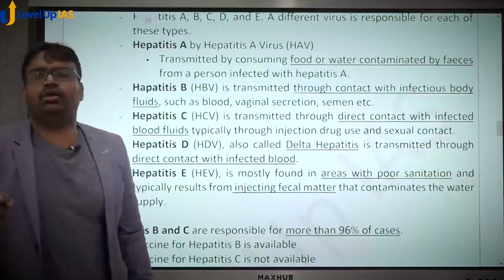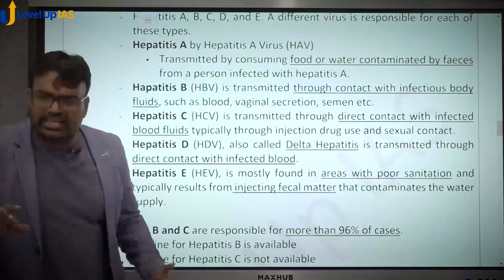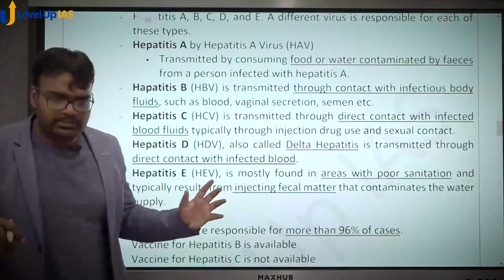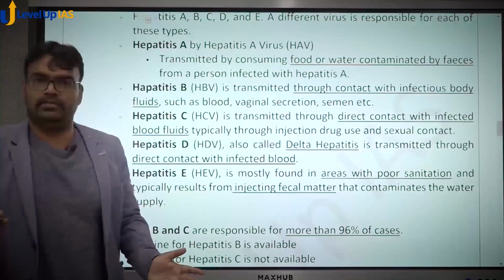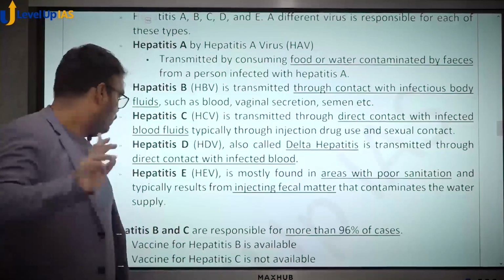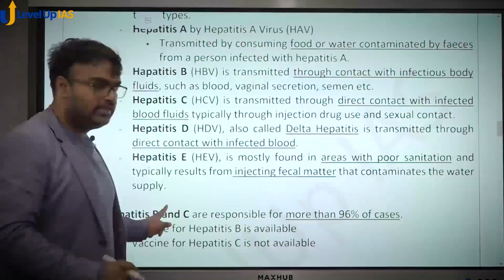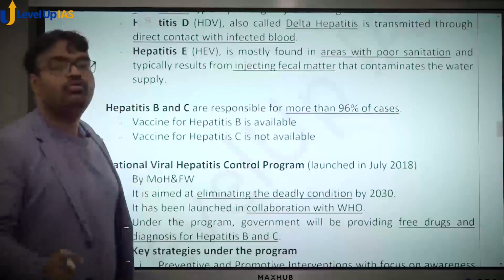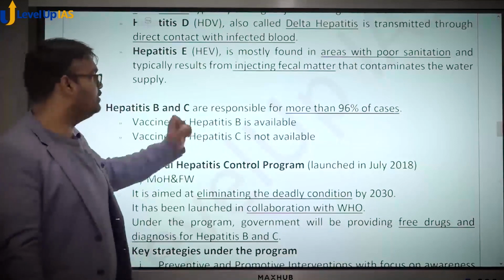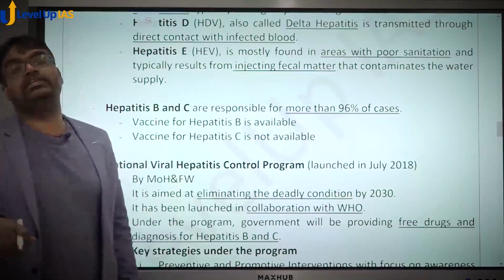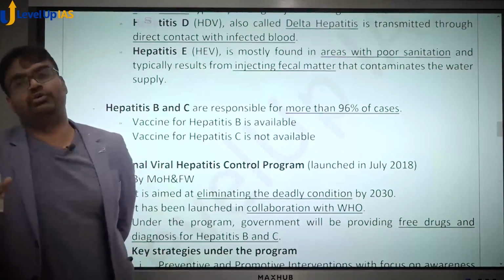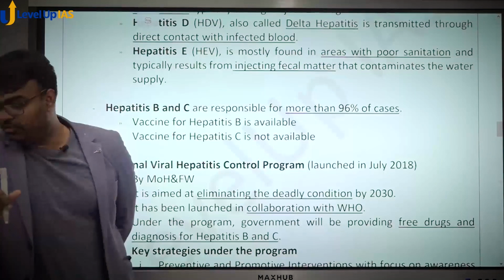In fact, there was a question in the 2018 or 2019 preliminary examination which gave a statement that hepatitis spreads in a similar way as HIV. So you would see that B, C, D does spread in a similar way as HIV. Now, of all these, hepatitis B and hepatitis C contribute to 96% of the total cases. For hepatitis B there is a vaccine available, but for hepatitis C a vaccine is not available. Even this fact was asked in the preliminary examination of 2019, so you should be aware of this.